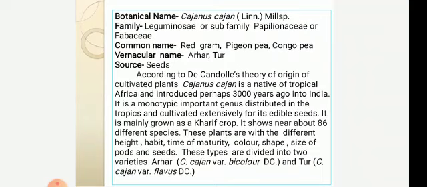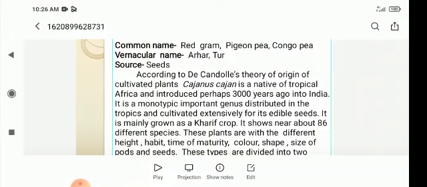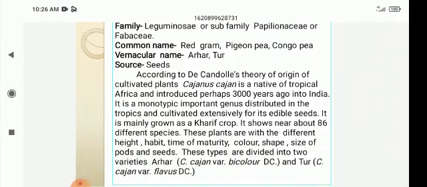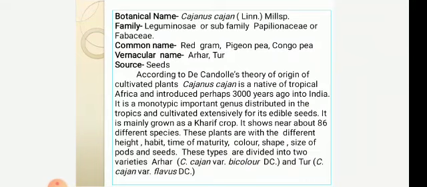It is a monotypic important genus distributed in the tropics and cultivated extensively for its edible seeds. It is mainly grown as a kharif crop. It shows near about 86 different types. These plants differ in height, habit, time of maturity, color, and shape and size of pods and seeds. These types are divided into two varieties: for example, arhar, Cajanus cajan variety bicolor, and tur, Cajanus cajan variety flavus.